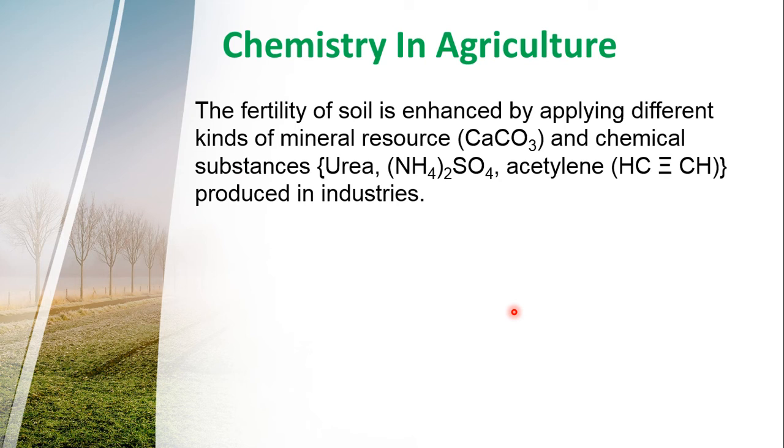We will learn about calcium carbonate, urea, ammonium sulfate and acetylene. We will read here the preparation method, the uses and function of these chemicals.